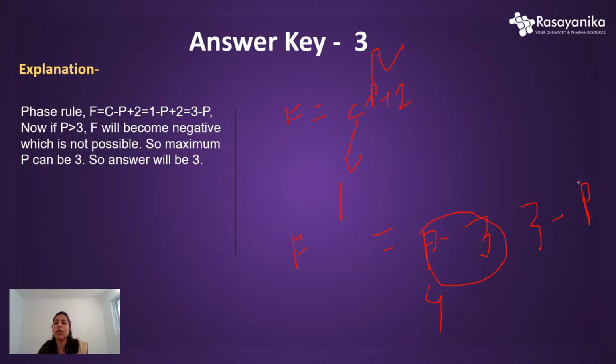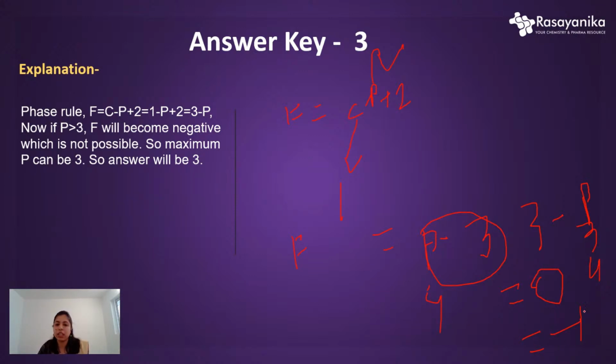So if we put the value P equals 3, then we will get F equals 0. But if we put the value P equals 4, then we will get minus 1. So basically, it states that the degree of freedom becomes minus 1 if we put P equals 4, that is, if the 4 phases stay in equilibrium. Suppose we are saying that all 4 phases can stay in equilibrium, then the degree of freedom will become minus 1.